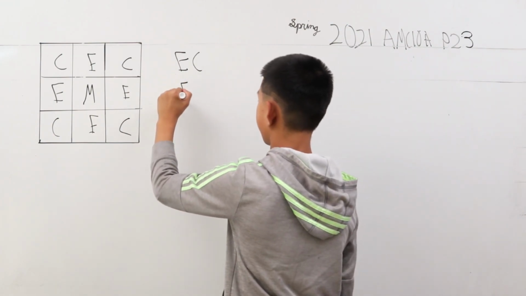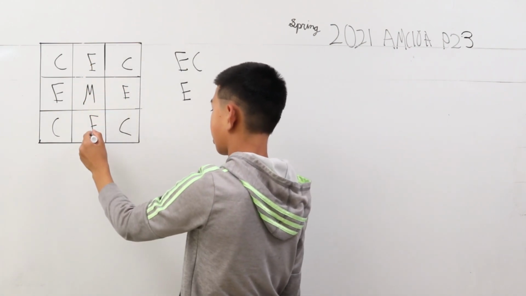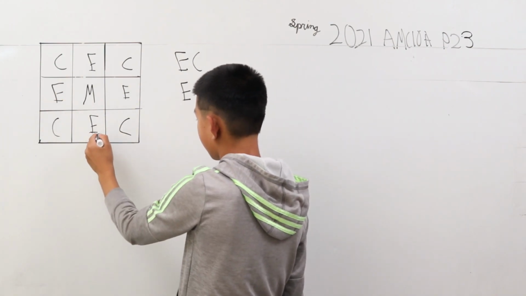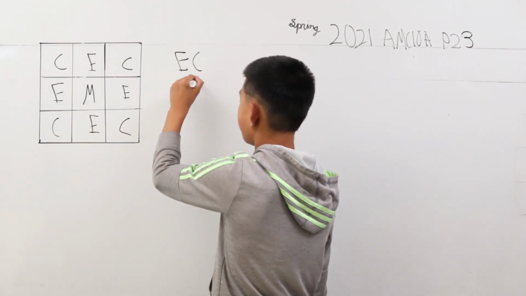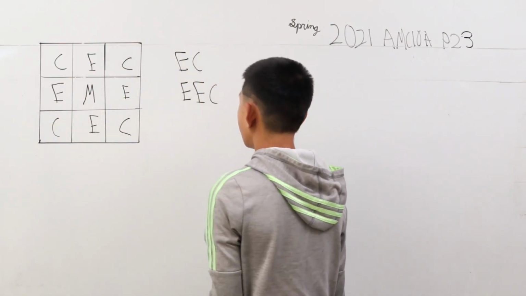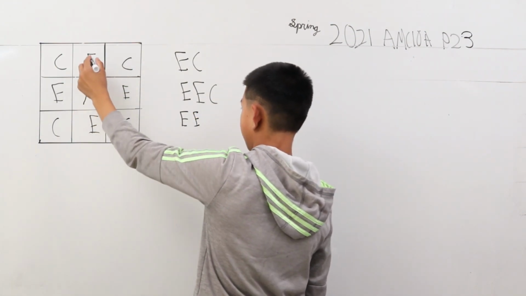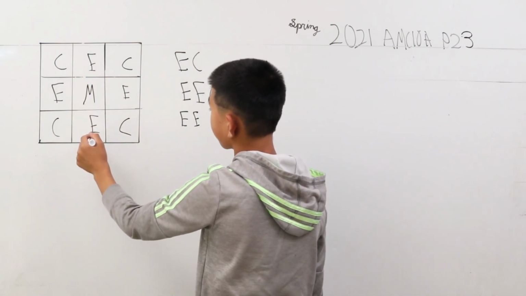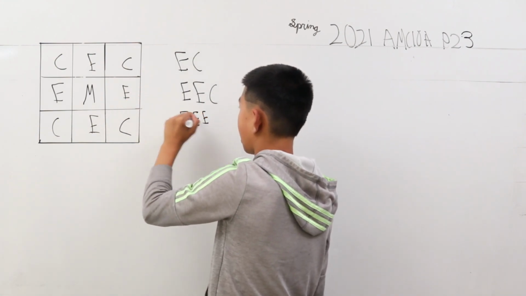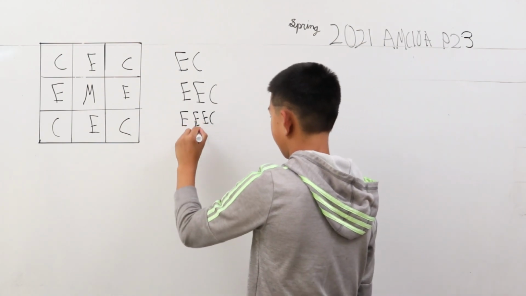Okay? The second configuration is where she goes to E, then she hops to this E or another E on the other side, which should take 2 hops. So EEC, and then the third is EEEC. Once you do 2 E's, you get here if you choose the top one. Now you can go back to this E and then go to a C. That's at most 4 hops.